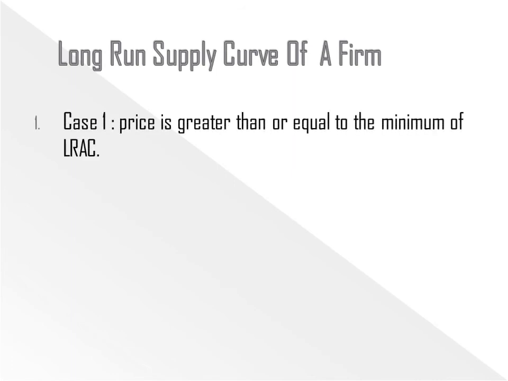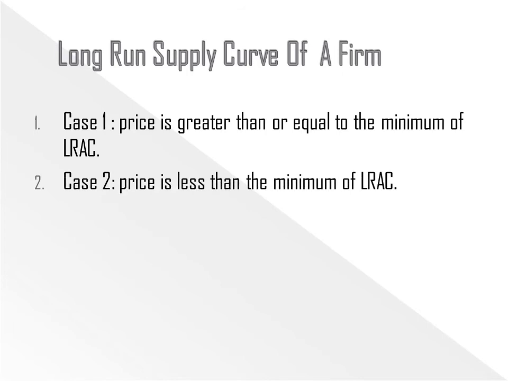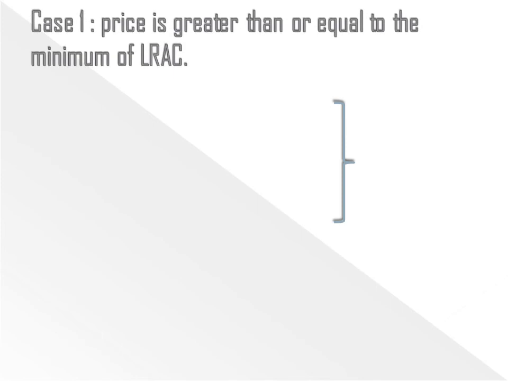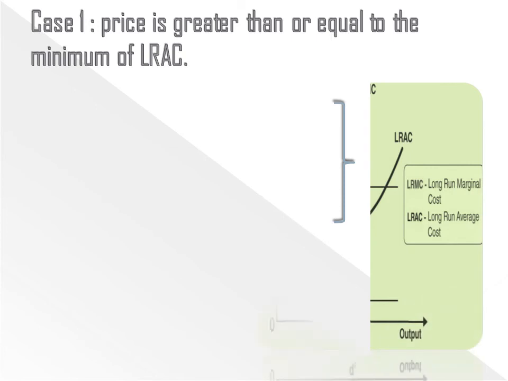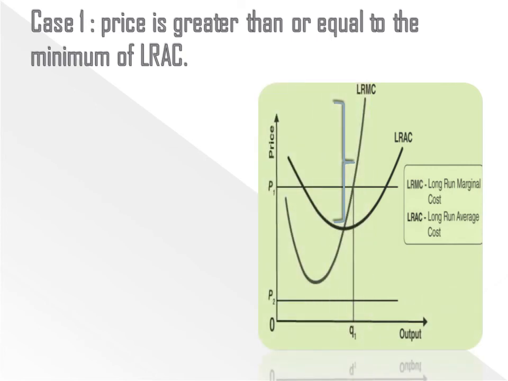Long run supply curve of a firm can be explained in two circumstances. Case 1, price is greater than or equal to the minimum of LRAC, and case 2, where price is less than the minimum of LRAC. The very first one, case 1, price is greater than or equal to the minimum of LRAC. This is the graph of the long run supply curve. You can see long run marginal cost and long run average cost. There are two prices in this graph, P1 and P2.